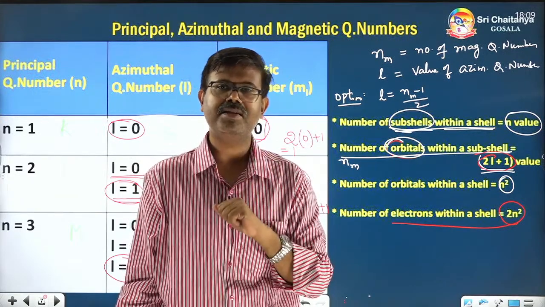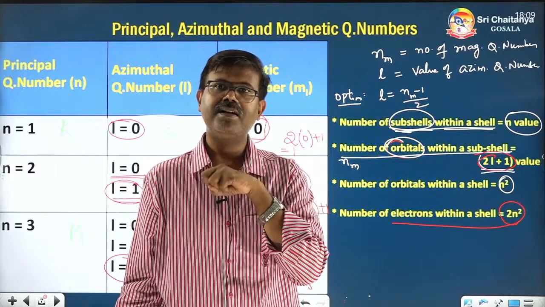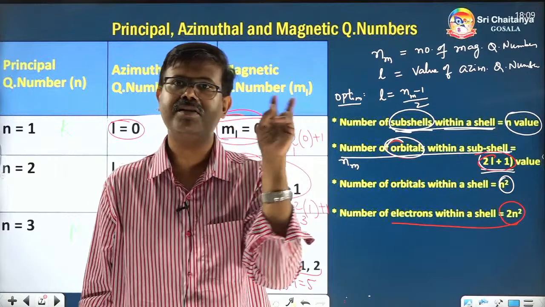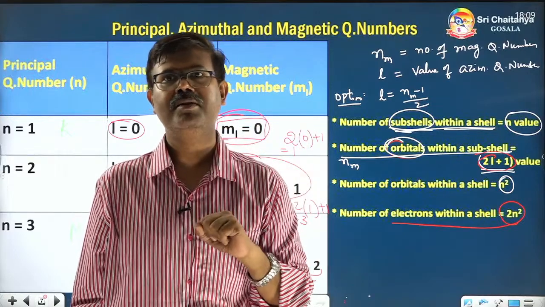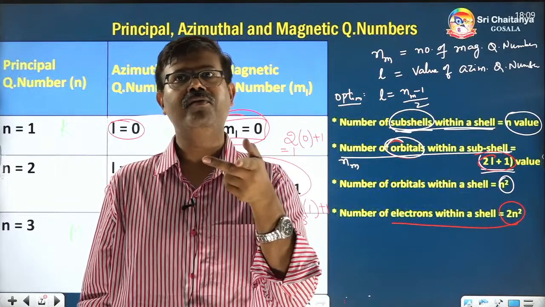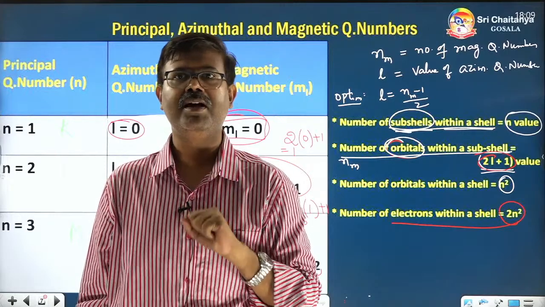If there are n square houses and each house can have a maximum of how many electrons? I mentioned in the previous slide, 2 electrons. One has spin plus half, the other has spin minus half. So only a maximum of 2 electrons can be present within an orbital.